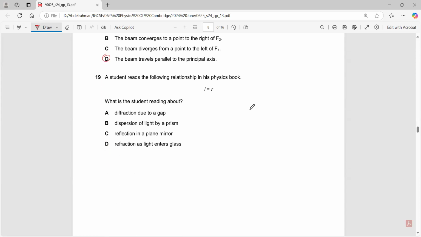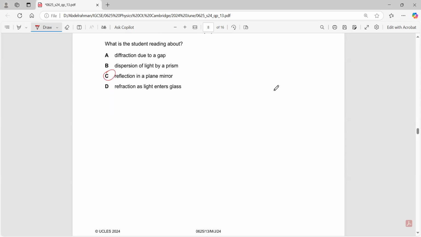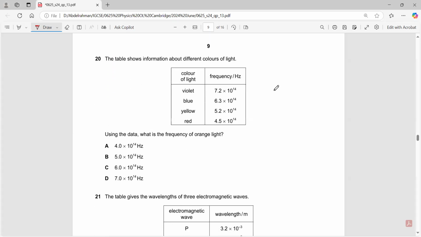Soon reads the following relationship in his physics book. What does the relationship mean, or what is this relationship for? It is the reflection in a plane mirror. Reflection in a plane mirror. Yes. Question 20. Using the data, what is the frequency of orange light?